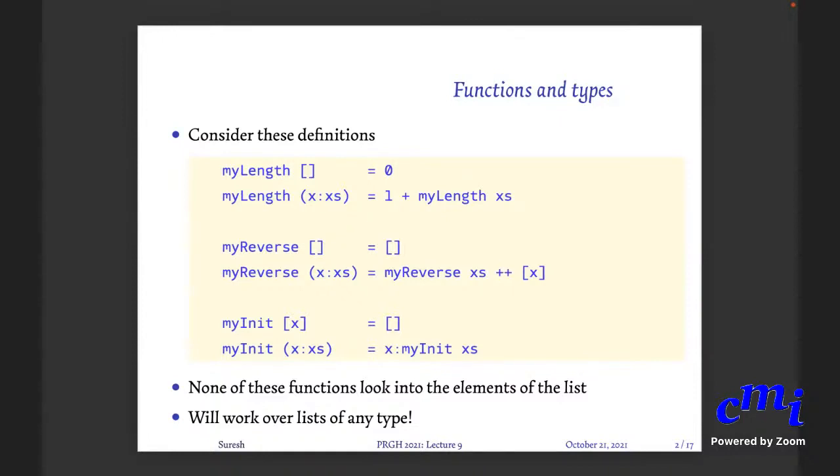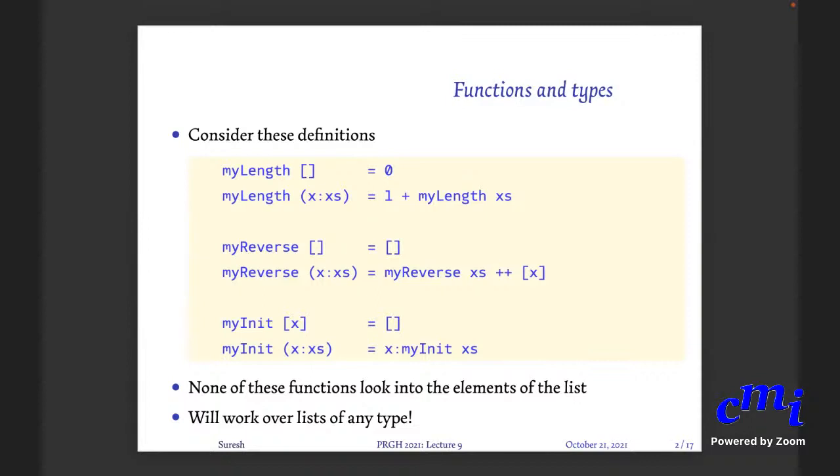Can you repeat again? List A to integer. Okay, yes, A within square brackets. What about my reverse? List A to list A. Yes, that is the way to read it: list of A to list of A. What about my init? List of A to list of A.